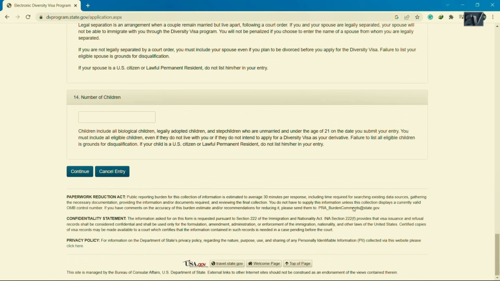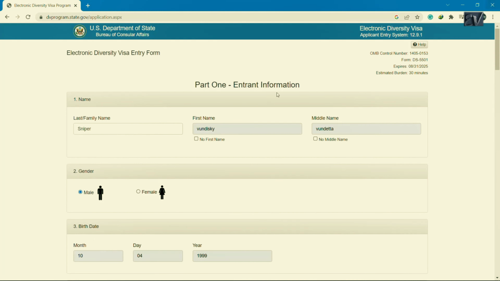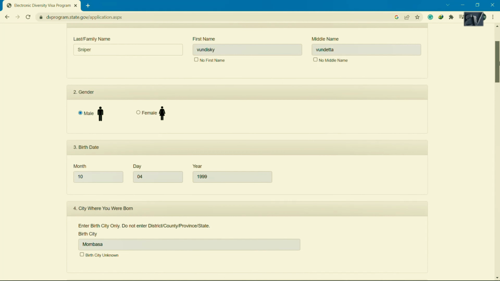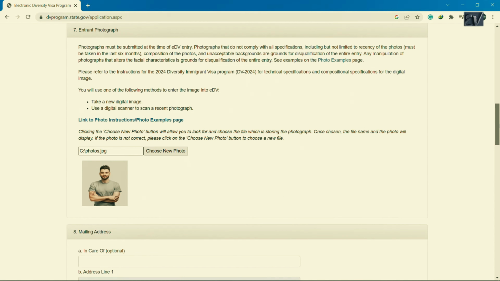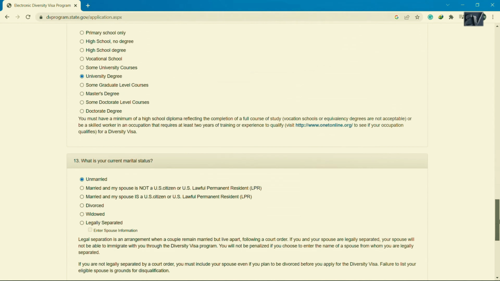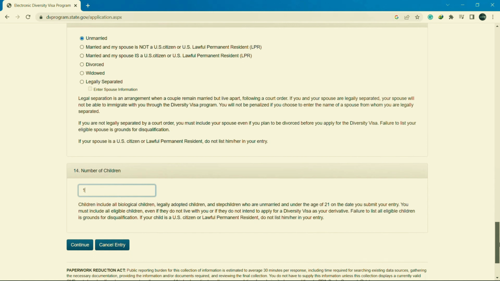For the children, if you have any child, the same will happen as we said for the spouse. So if you say you have even one child, when you say continue, it will open a page like this, the same page from the top, whereby now you put the name of the child, first name, middle name, and everything, gender. So the way we have done for ourselves, you have to do this for your child. Even if there are two, you do for each individually on their own page. So that's a very important thing to note.